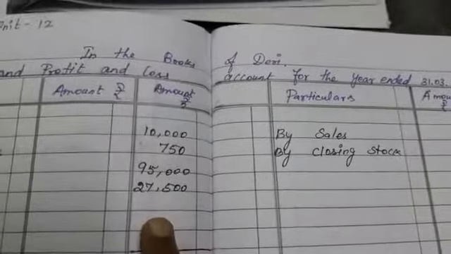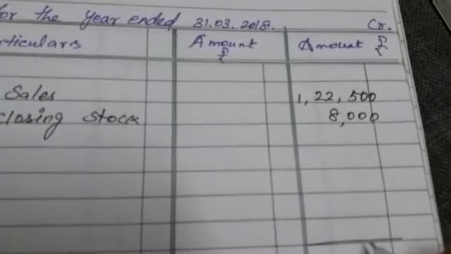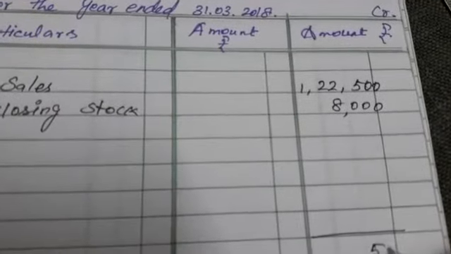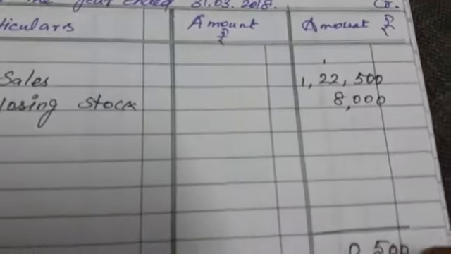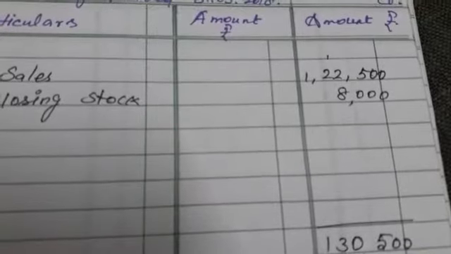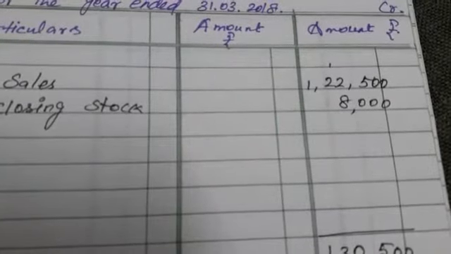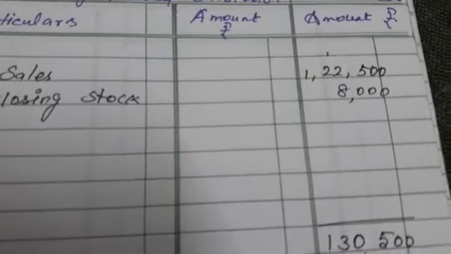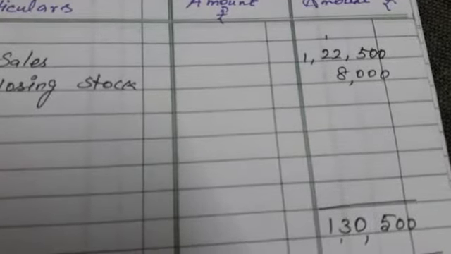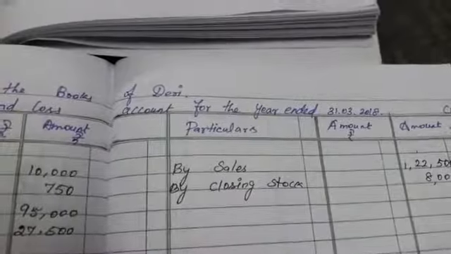Now compare the debit side and the credit side, which side is more? So now we have to total the debit and credit side.